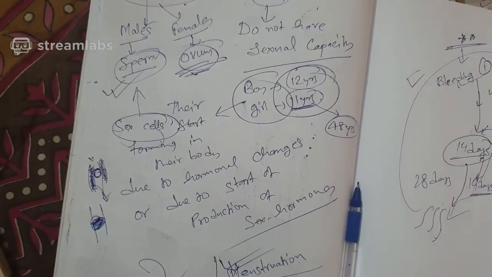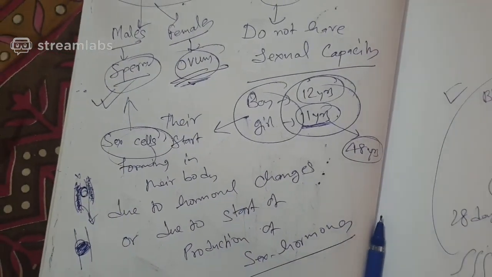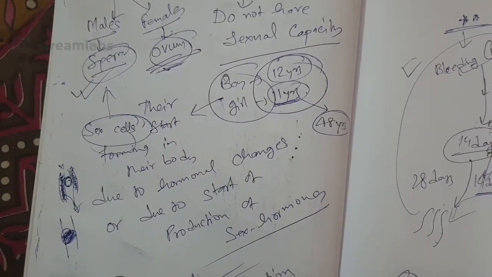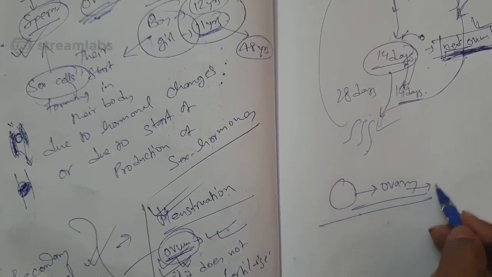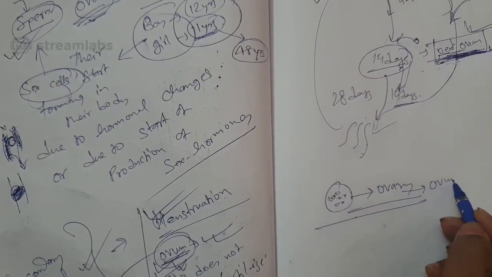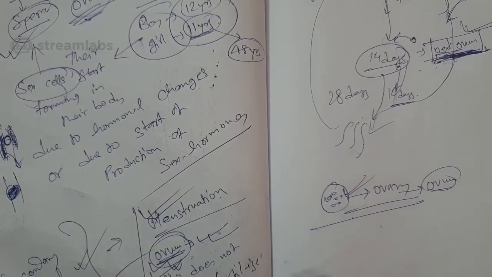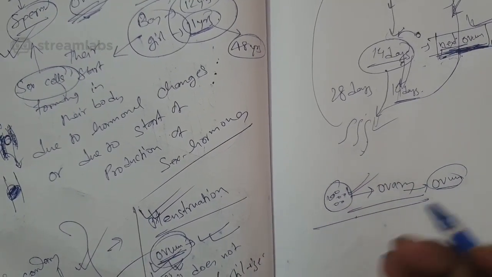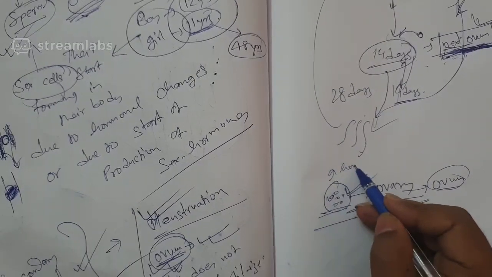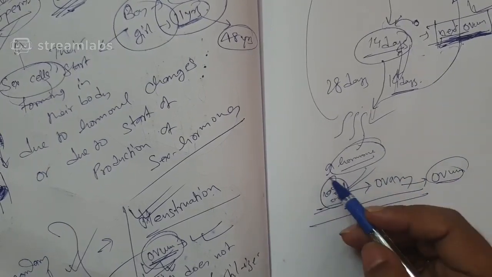Okay, because the production of ovum is the production of sex cells, which depends on the production of certain hormones inside the ovary of the female only. Because you know the ovum comes from the ovary, and in the ovary only there is production of progesterone and estrogen hormone. Because of that, if there is delay in the production of ovum, or if there is a problem at the cellular level, a problem in protein synthesis, the machinery of protein synthesis, or a problem in hormone production, and there can be certain problems in the tropic hormones also,